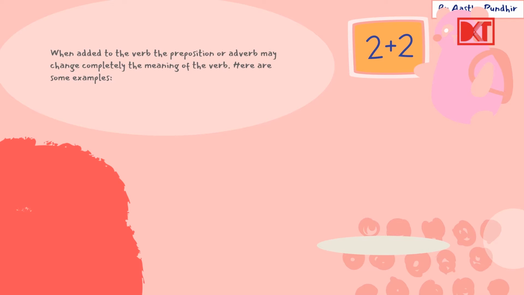Okay, so now what it is saying is, when added to the verb, the preposition or adverb may change completely the meaning of the verb. Here are some examples. Now this means that our phrasal verb is the verb plus either any preposition or any adverb. So because of the added preposition or adverb, the meaning of the verb may sometimes completely change. Let's see a few examples.